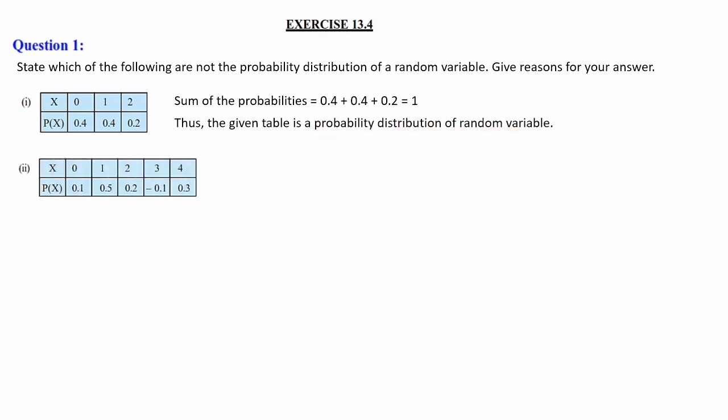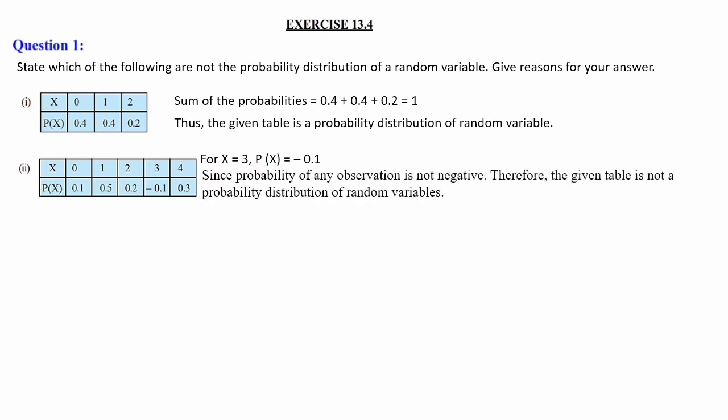The next table has x values 0, 1, 2, 3, 4, and the probabilities of x are 0.1, 0.5, 0.2, then minus 0.1 and 0.3. So here when x is equal to 3, the probability given is minus 0.1. Probability lies between 0 and 1. It cannot be negative. So this is not a probability distribution of a random variable. For x equal to 3, P of x is equal to minus 0.1.